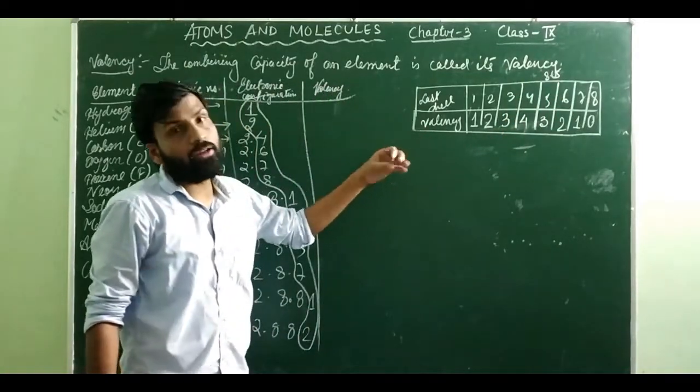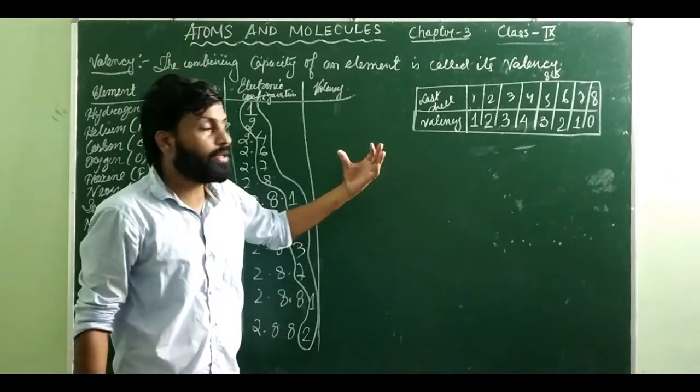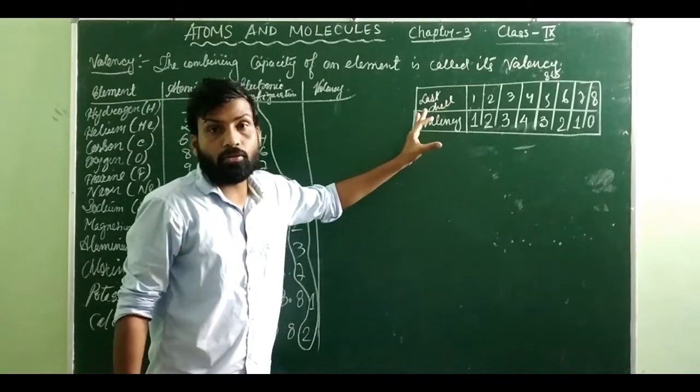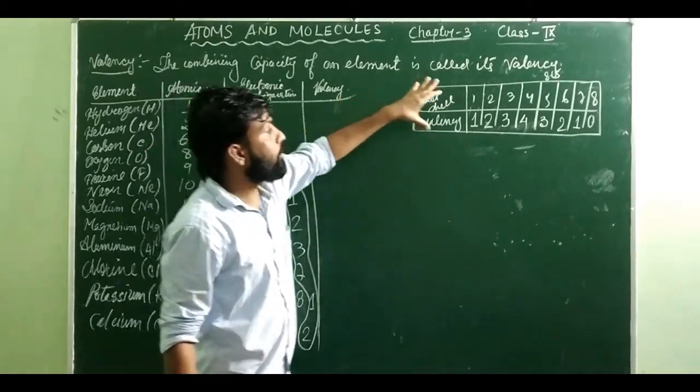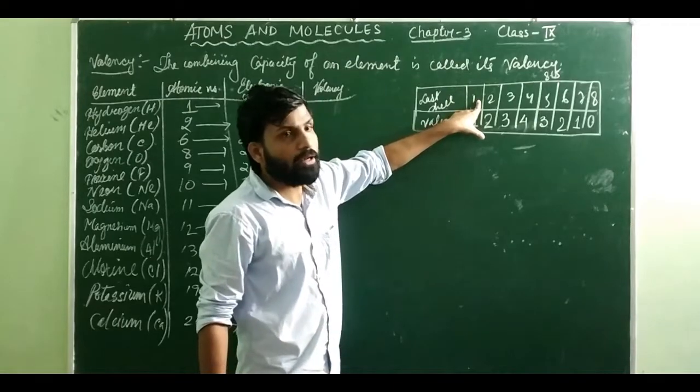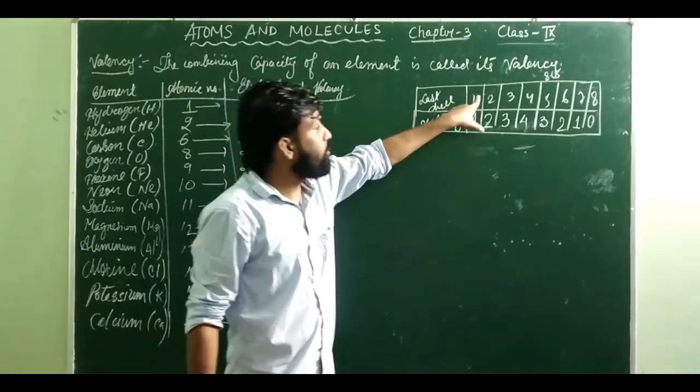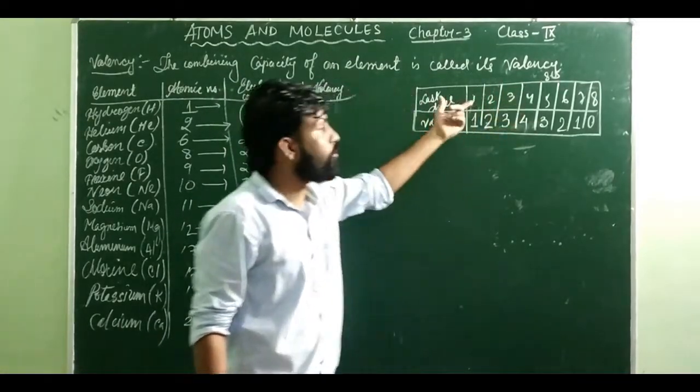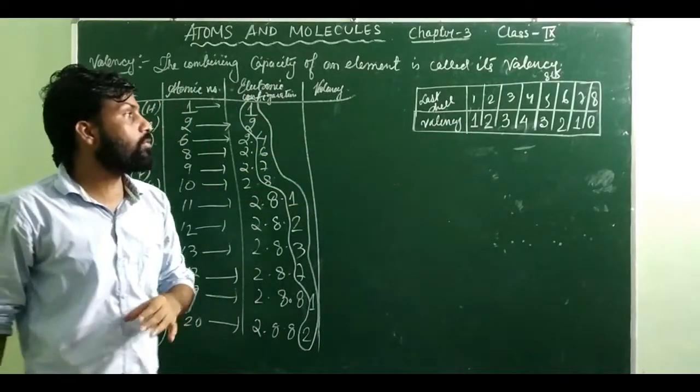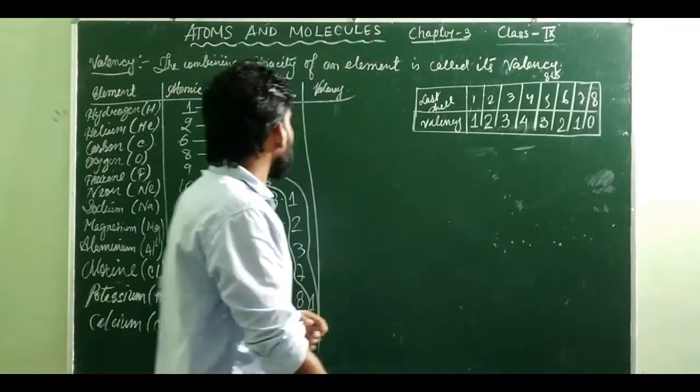Why is it becoming 1? Why is it becoming 2? Why is it becoming 3? We will discuss it later on. For the time being, you can just know that if the last cell has 1, the valency is going to be 1. If it is 2, it's going to be 2. 3 then 3, 4 then 4, 5 then 3, 6 then 2, 7 then 1, 8 then 0.